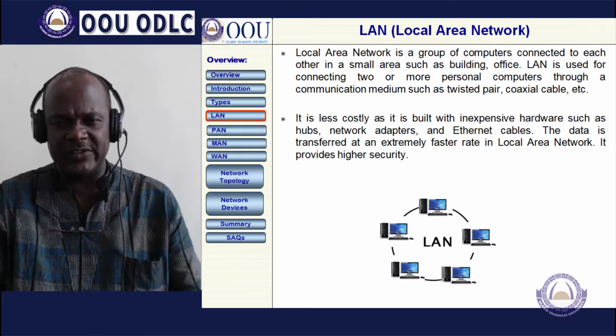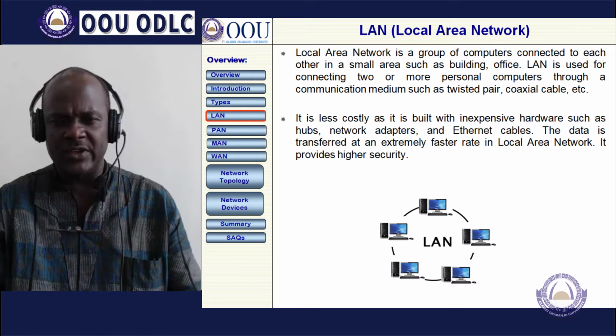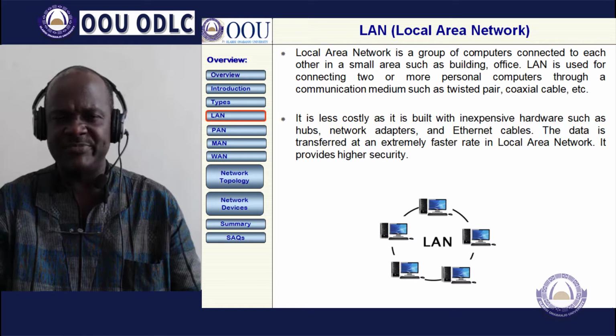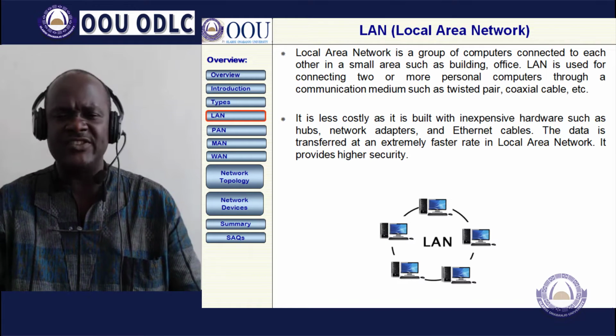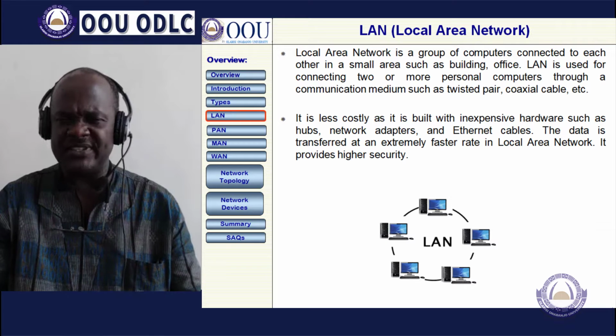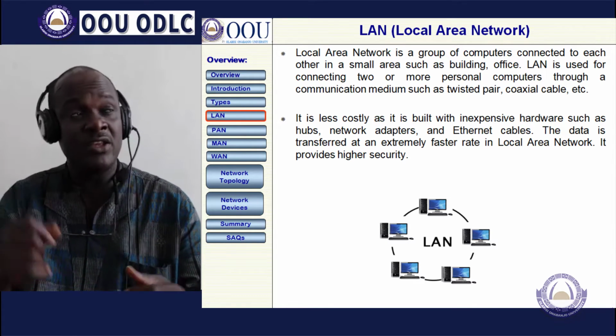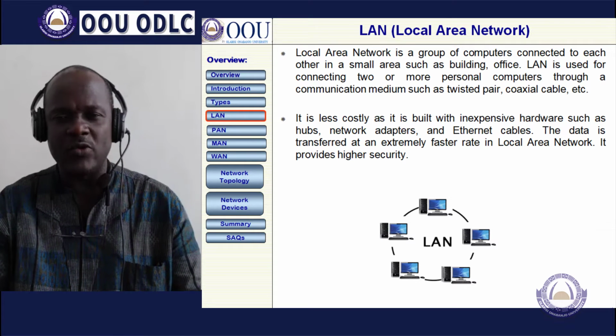The LAN, which is the local area network, is a group of computers connected to each other in a small area such as a building or office. LAN is used for connecting two or more personal computers through a communication medium, such as twisted pair or coaxial cable.